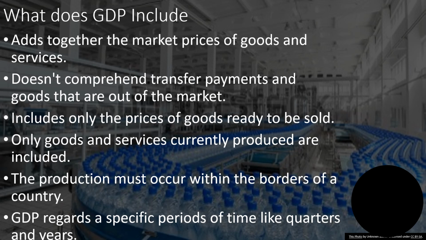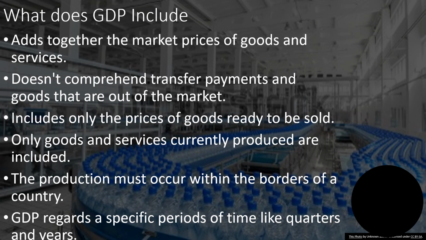Within a country. The production must occur within the borders of a country. For example, if an American worker produces a smartphone in Japan, the device will account for the Japanese GDP. Conversely, goods produced by foreigners in the USA add up to the US GDP. And finally, GDP includes goods and services produced during a certain period of time. These numbers are reported quarterly in order to keep track of the nation's productivity and the price level over time.